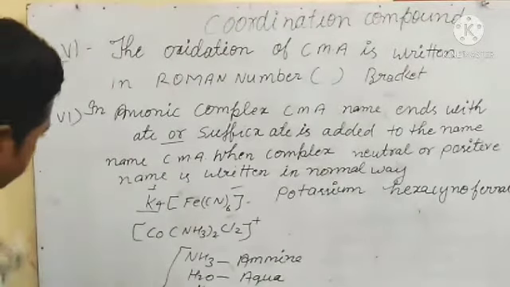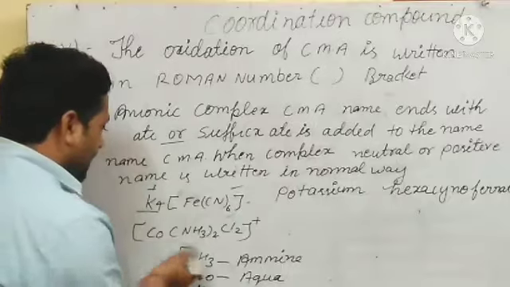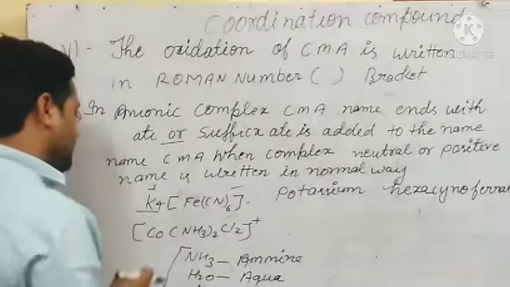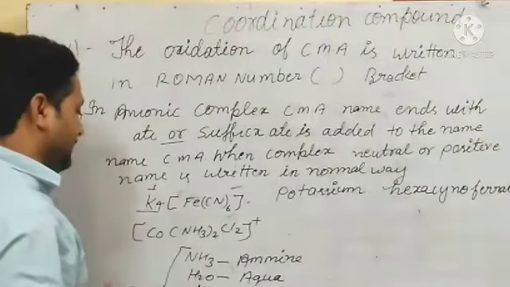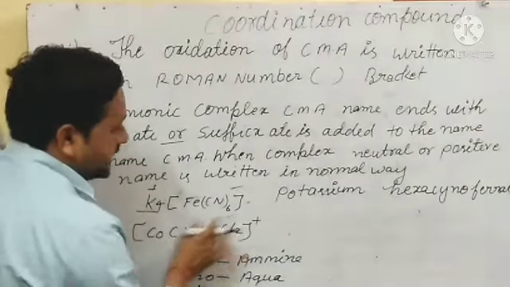So here what we have seen is a coordination entity. In it we will write the names of ligands first, in alphabetical order. So here ammine is there and chloro is there.